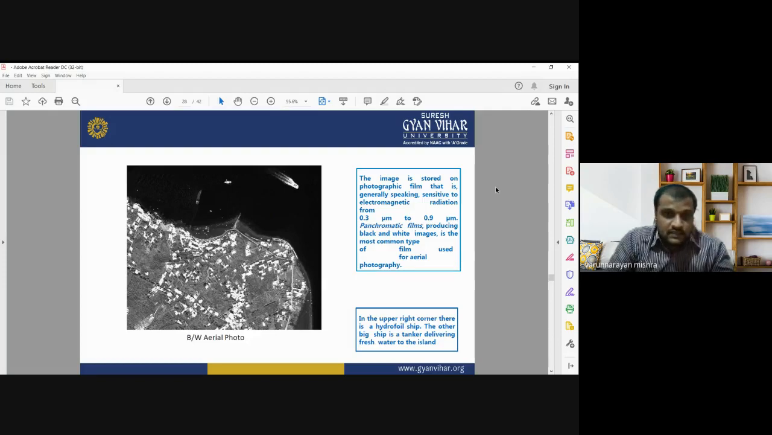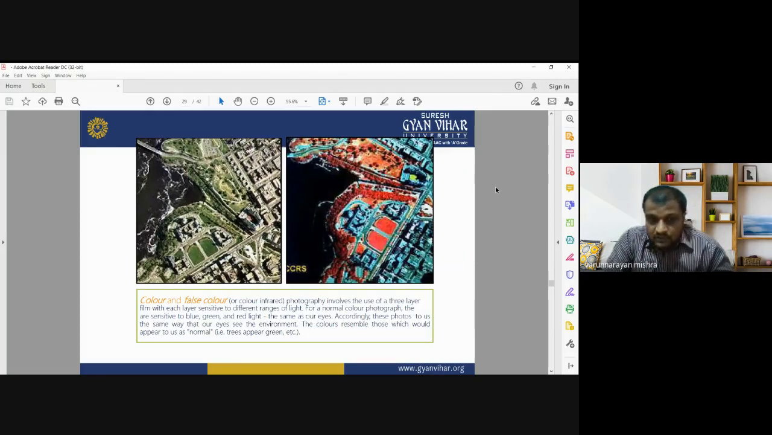Yeah, this is the image showing the comparison between color and false color composite images. Okay, so we have the option to visualize our satellite images in natural color or false color, known as FCC. Photography involves the use of 3-layer film with each layer sensitive to different ranges of light. For a normal color photograph, these are sensitive to blue, green, and red light, or wavelength intervals of the electromagnetic radiation.